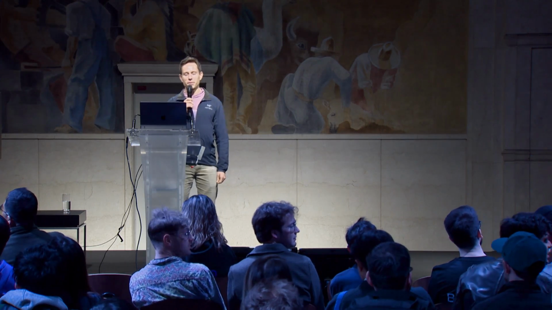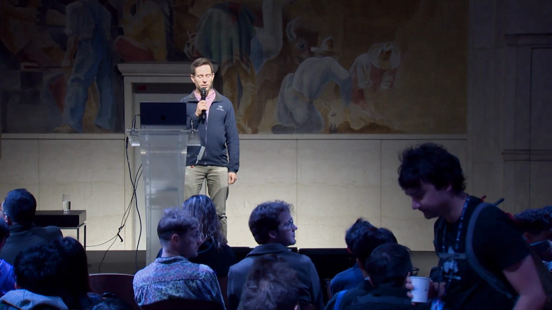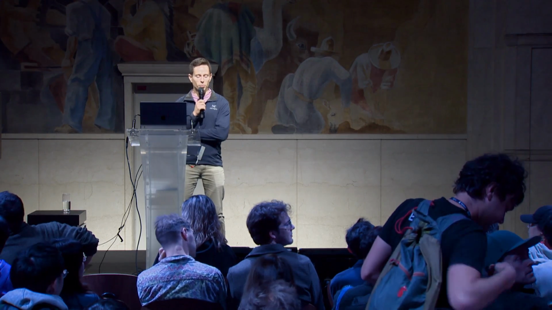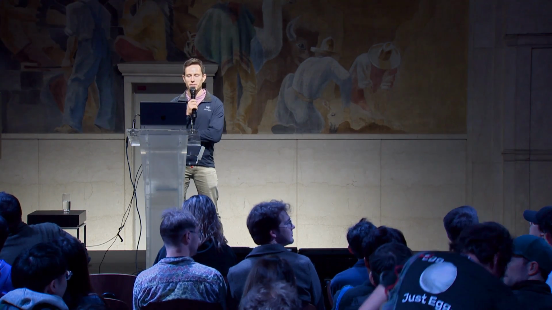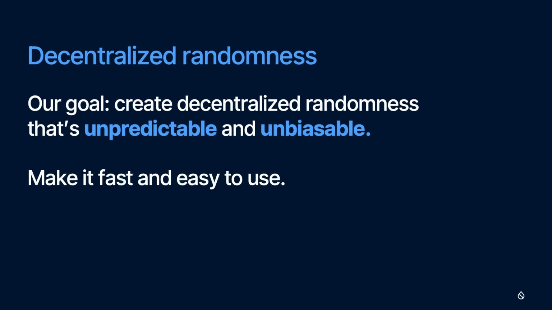But anyway, now that we have some ideas for why we want randomness on chain, let's talk about the technical side of it some more. How do we go about implementing decentralized randomness? In order for randomness on chain to be secure, we need it to have two very important properties. The first is that it's unpredictable, and the second is that it's unbiasable. When we say unpredictable, what does that mean? It means no one can guess what the randomness will be in advance before we're already using it. And for randomness to be unbiasable, it means that no party involved in generating the randomness can unilaterally affect what randomness actually gets generated.